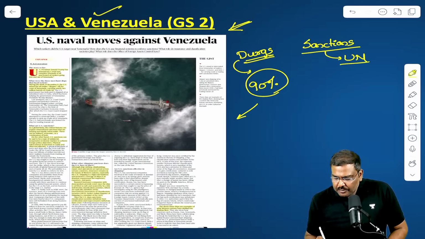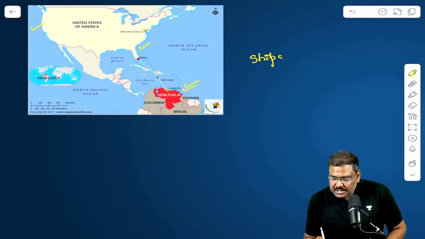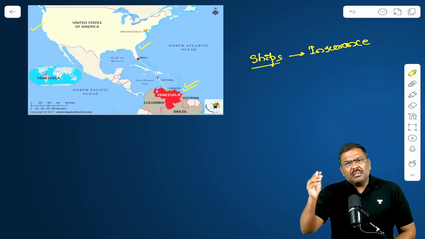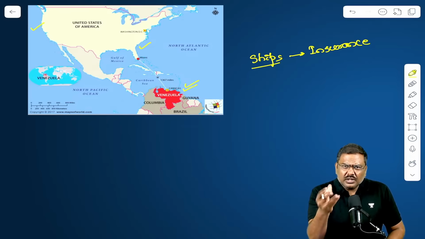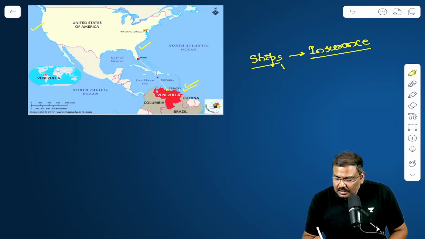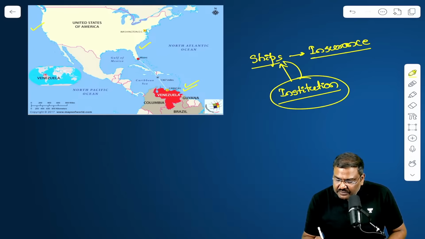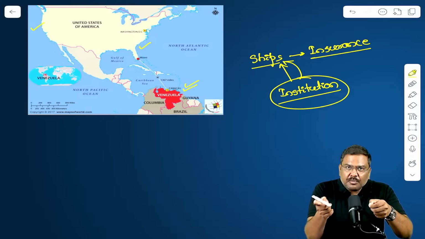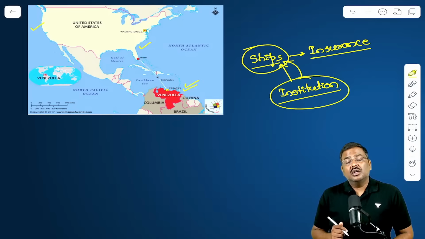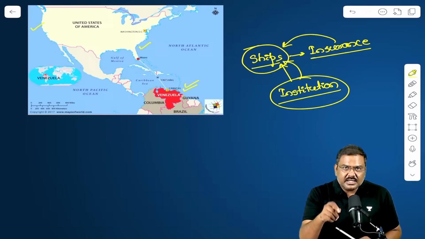For example, whenever the crude oil has to be exported using, let's say, a ship, the ships require insurance. Simple. The ships require insurance. Multiple global companies will provide insurance to these particular vessels. But in order to get the insurance done, there will be certain other institutions which will certify. Look at this. There are other companies which will certify that it is safer to transport crude oil using these particular ships. Once the certificate is issued, the insurance company will provide insurance to these shipping vessels.